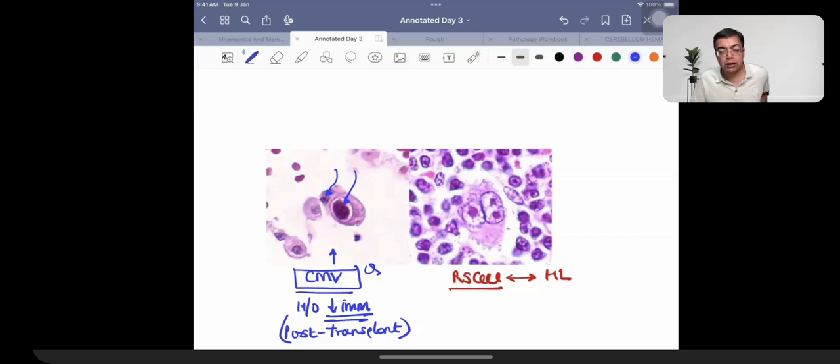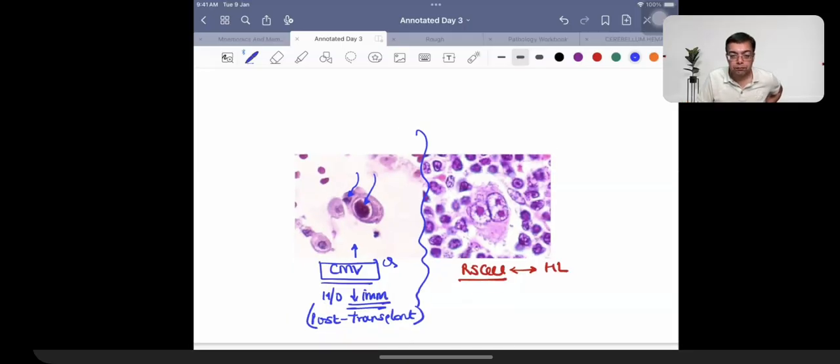And that CMV infection can manifest itself in the form of this kind of appearance, the owl eye appearance, which has the presence of a bluish or basophilic appearance. Right? So that differentiation is what you need to remember from the perspective of your exam, which is a very, very easy but important question that you need to keep in mind.